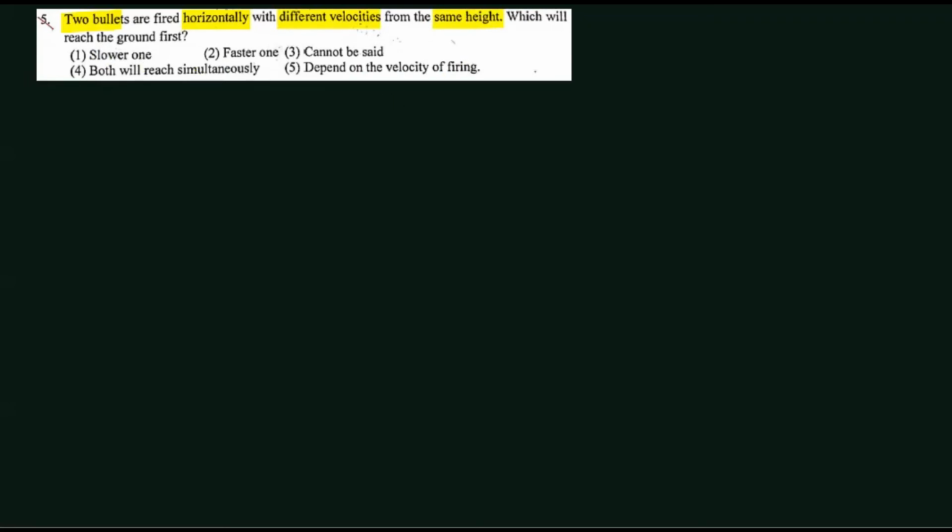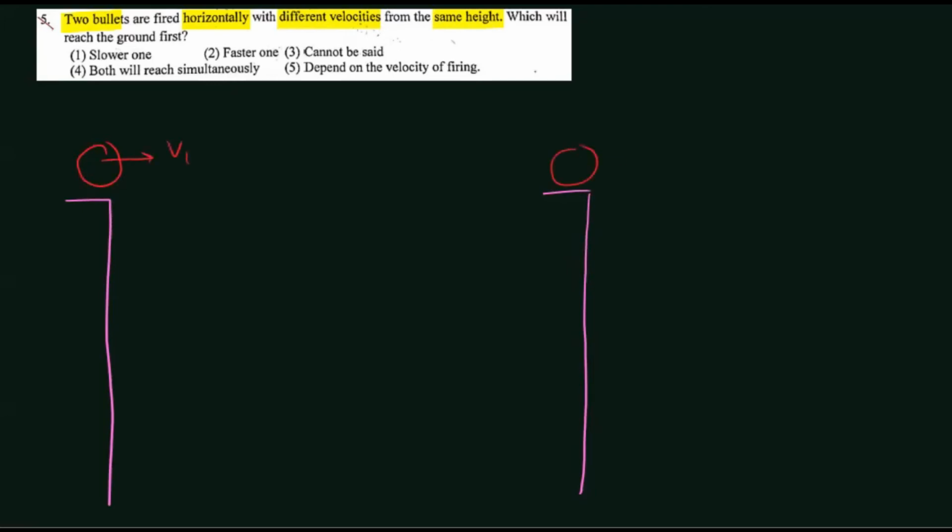So let us do a simple analysis. Let us draw two objects at the same height. Let us assume one is projected with v1 velocity horizontally, and the other is projected with v2 velocity horizontally. We need to find who reaches the ground first. The height is the same, h.